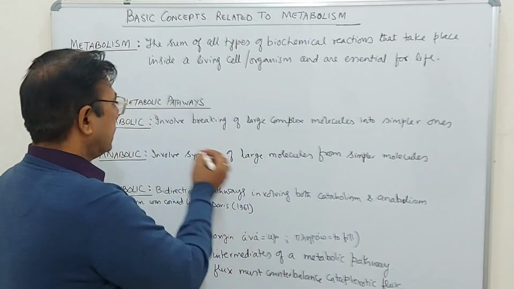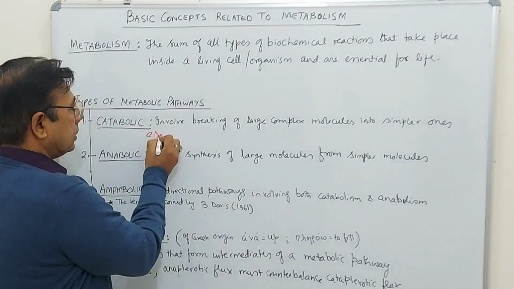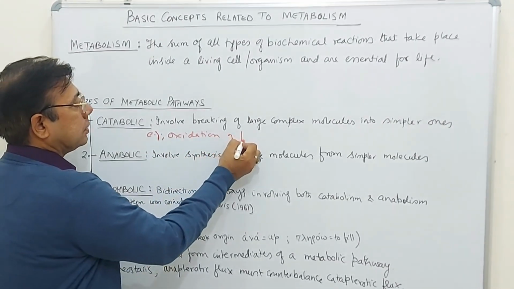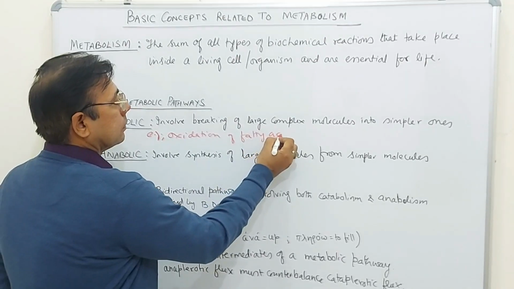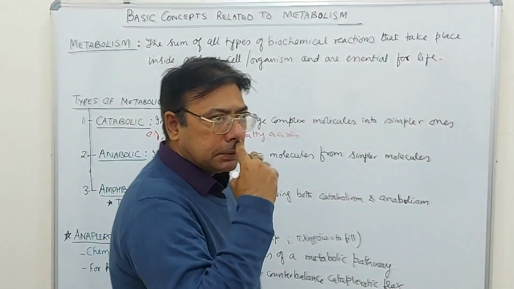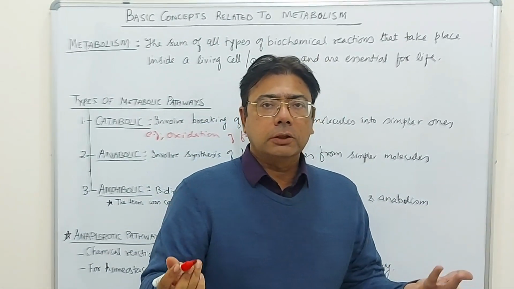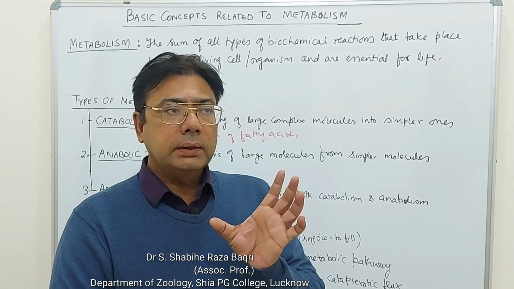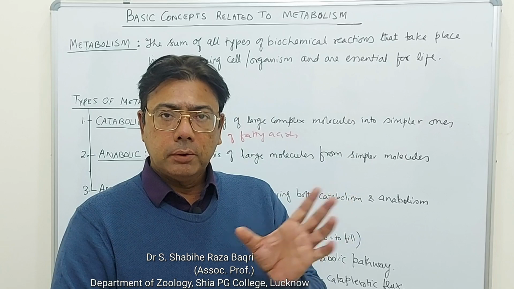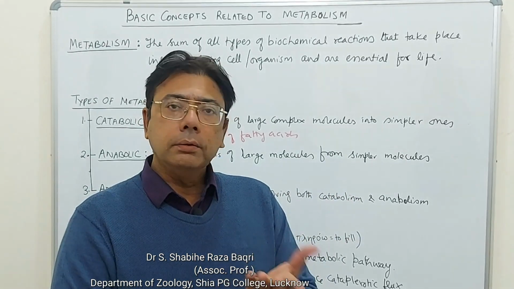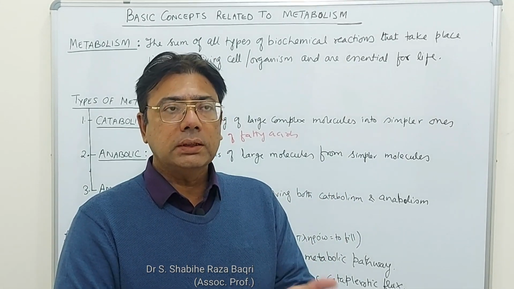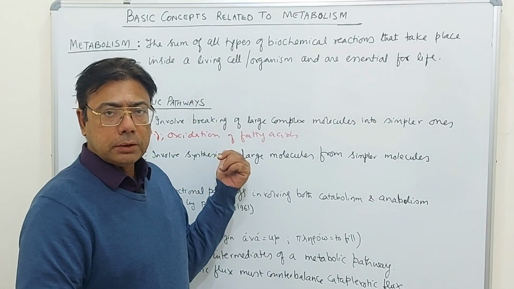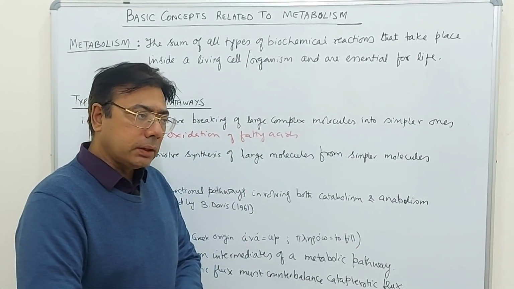For example, oxidation of fatty acids. So you know that beta oxidation or alpha oxidation or omega oxidation, any type of oxidation breaks a large lipid molecule, fatty acid molecule into small units, means acetyl coenzyme. So clearly this is a reaction which breaks large molecules into small molecules, so it is catabolic.